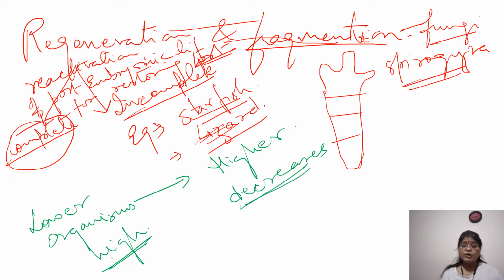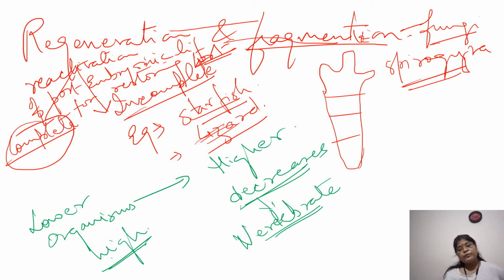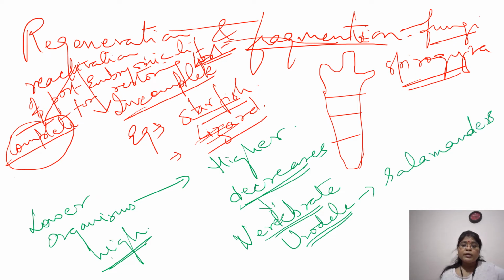In the case of vertebrates, there is only one group, that is Urodela, in which come your salamanders. They are able to regenerate. They have high regeneration capacity. And in humans, an organ like the liver can regenerate to some extent.